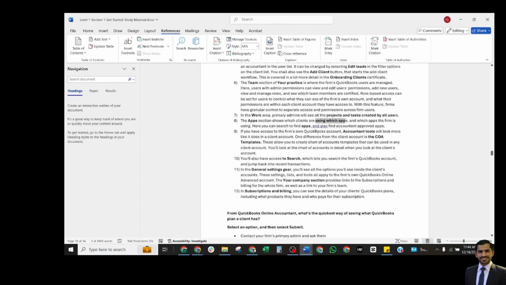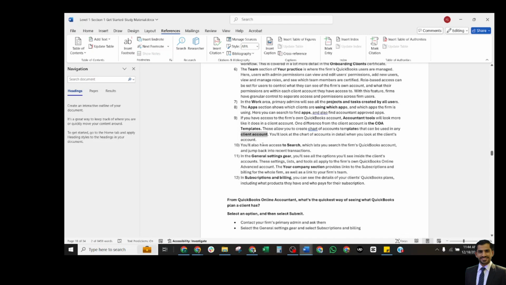If you have access to the firm's own QuickBooks account, the accountant tool will look more like it does in a client account. One difference from a client account is the chart of accounts templates. These allow you to create a chart of accounts template that can be used in any client account. This is the main thing. You can create templates and use them for any of the clients.